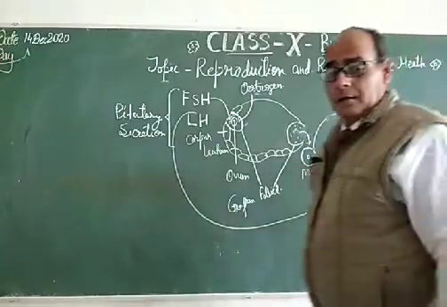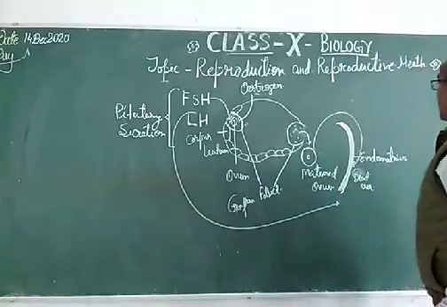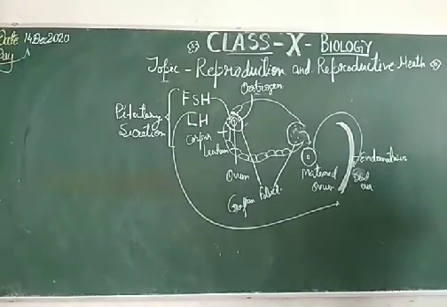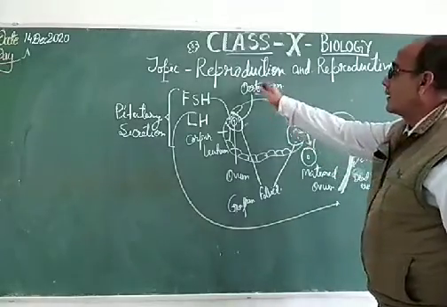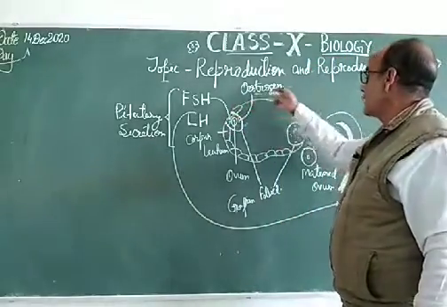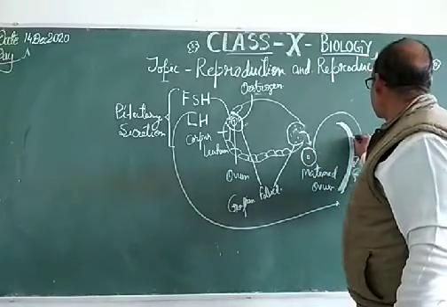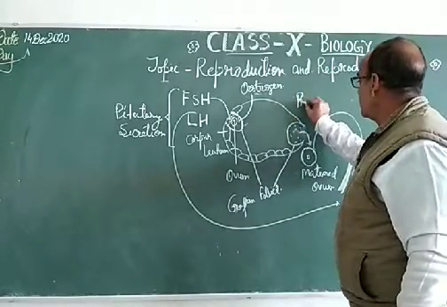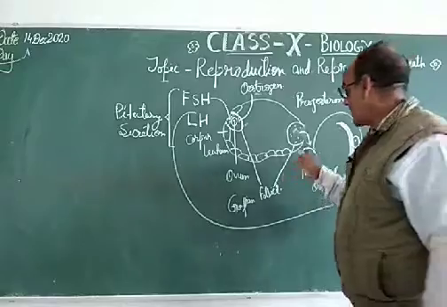Dear students, reproductive health, that is the process of this reproductive cycle, means first of all the maintenance of these hormones like FSH, LH, estrogen, and one more hormone: if this egg gets fertilized, then there is the secretion of progesterone in the fallopian tube itself.